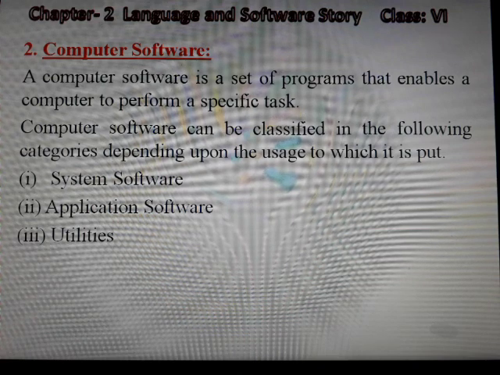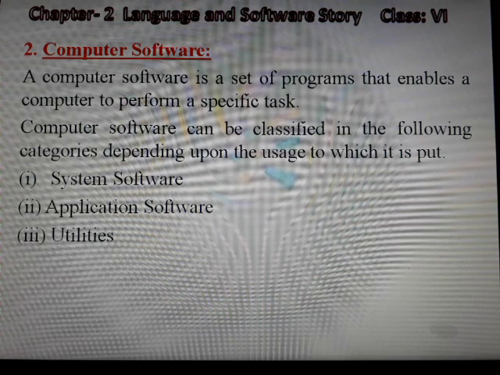Dear students, actually a computer is a dumb machine which is completely dependent on the user's instructions to make it work. A set of these instructions makes a computer program, and a set of programs that enables a computer to perform a specific task is called a computer software.